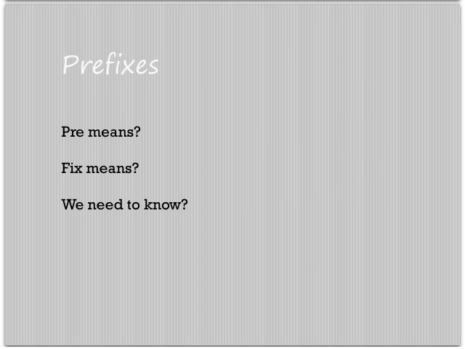Prefixes. What does pre mean? Pre means before, fix means after. So what do we actually have to know? We have to know these ones. So you need to know from mega. Down from mega is kilo. Then you go down to centi, and then milli, and micro. Okay, you can go higher than that. Well, the higher one than mega is giga. Lower than micro is nano.